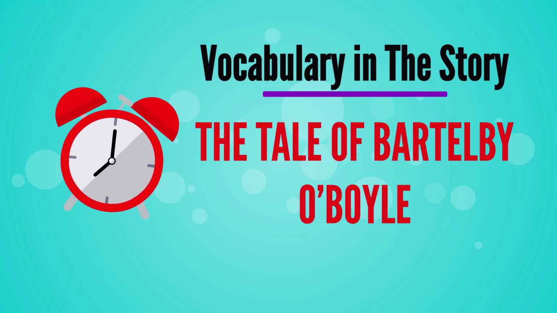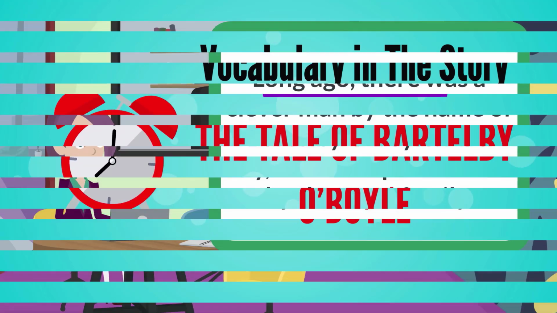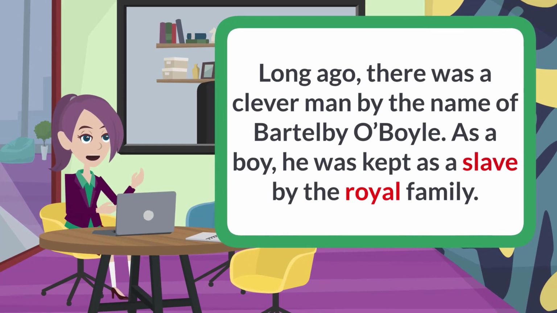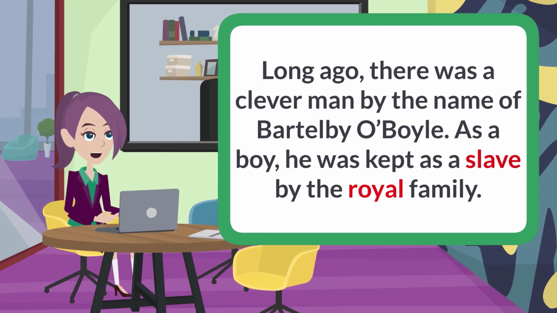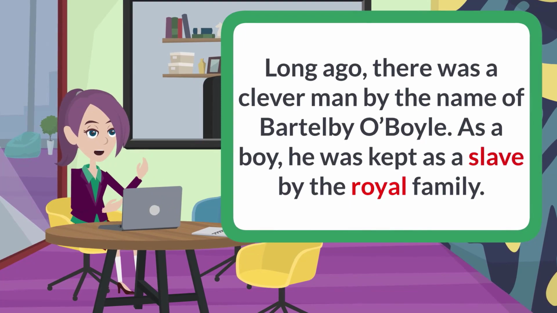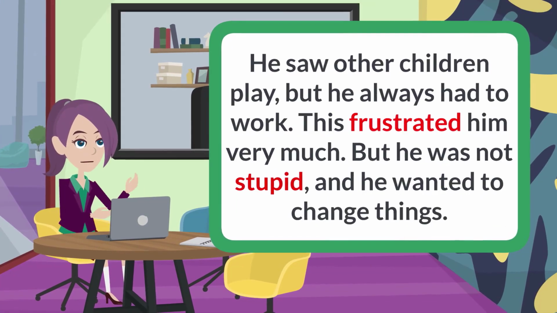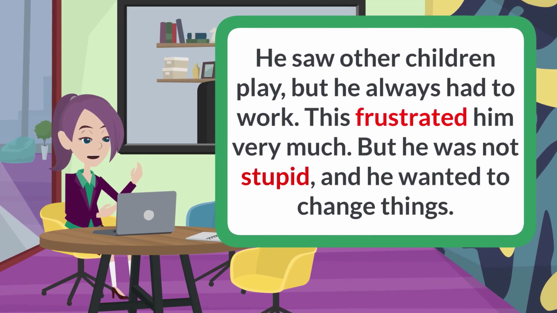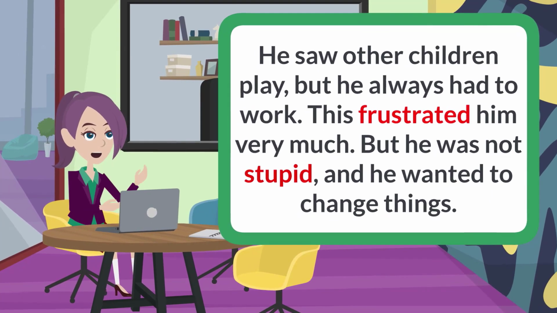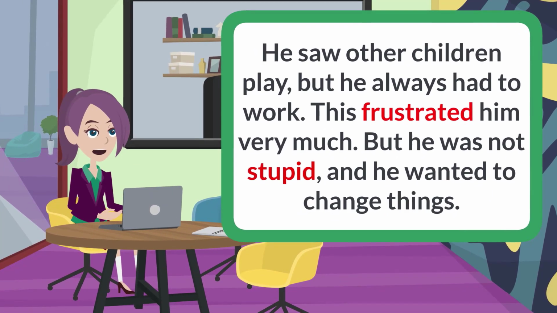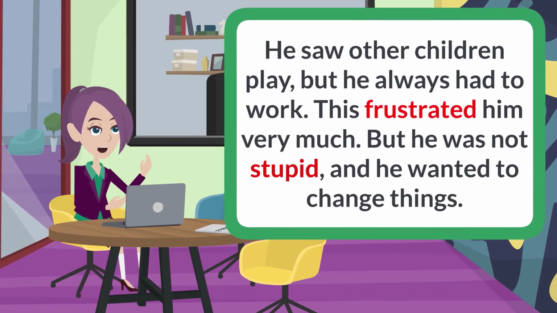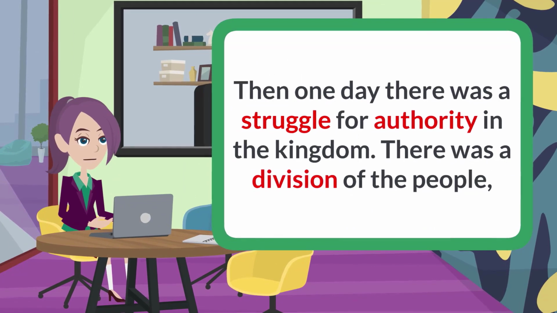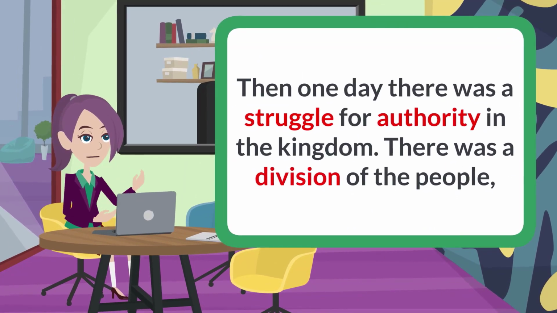The Tale of Bartleby O'Boyle. Long ago, there was a clever man by the name of Bartleby O'Boyle. As a boy, he was kept as a slave by the royal family. He saw other children play, but he always had to work. This frustrated him very much, but he was not stupid, and he wanted to change things.